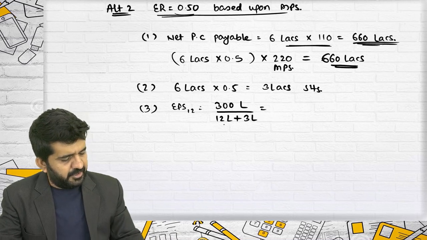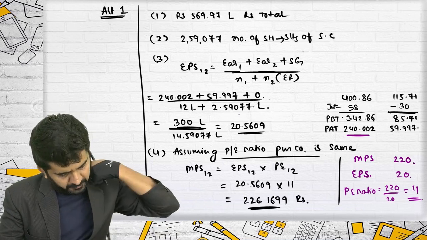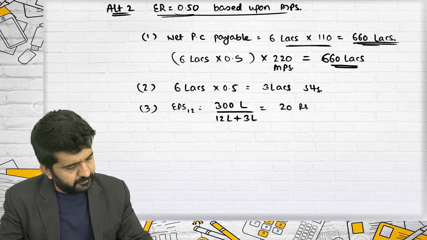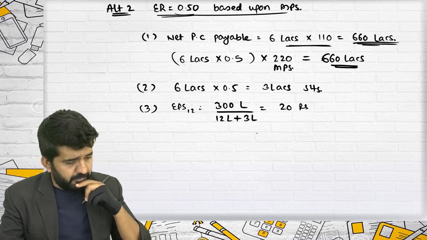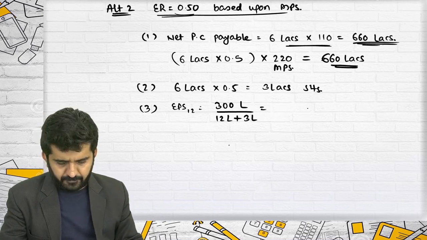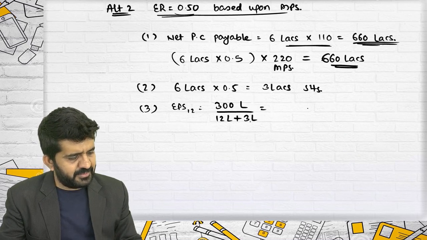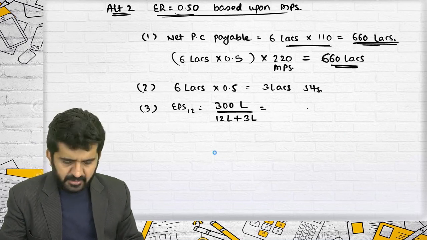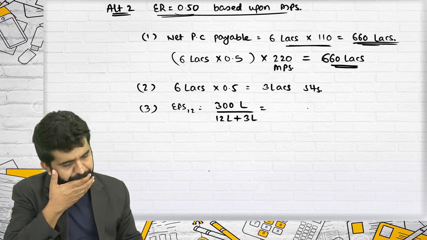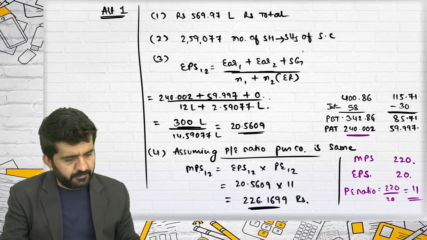It is 12 plus 3, 15 lakhs. 300 lakhs divided by 15 lakhs will be 20 rupees. It will be EPS 12.